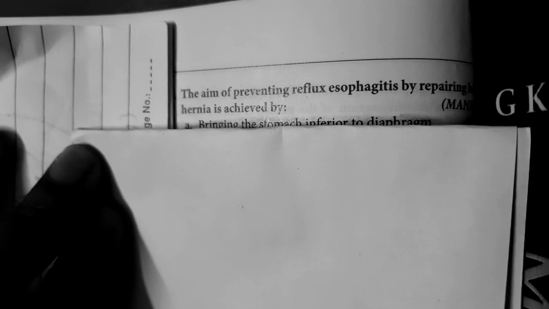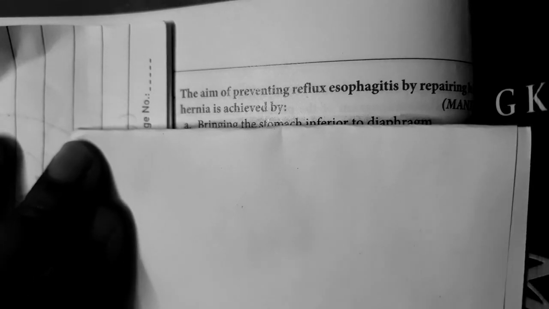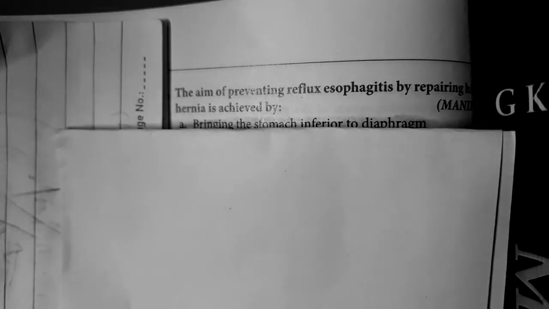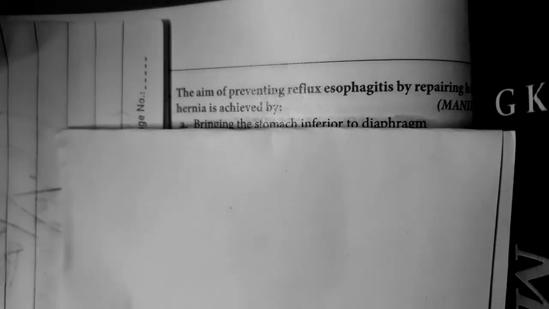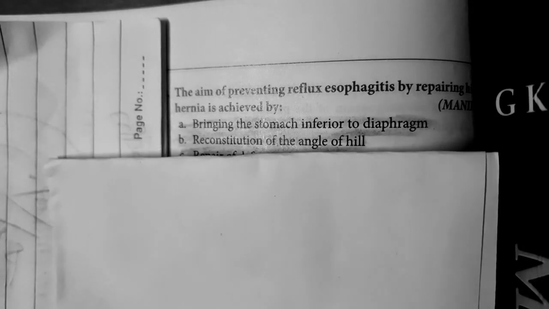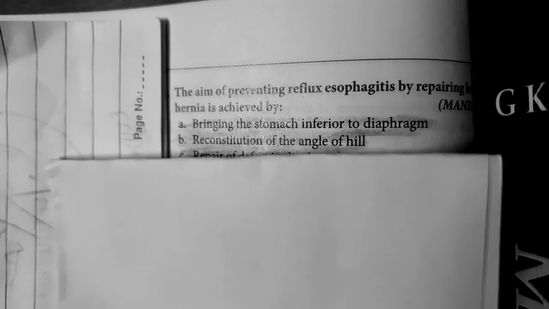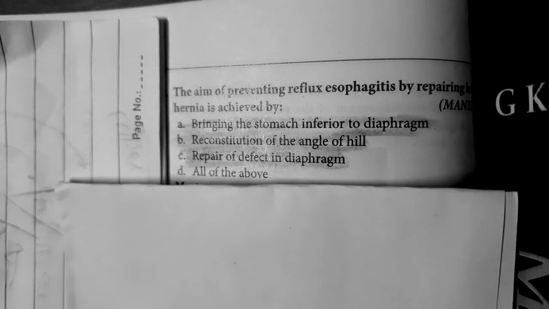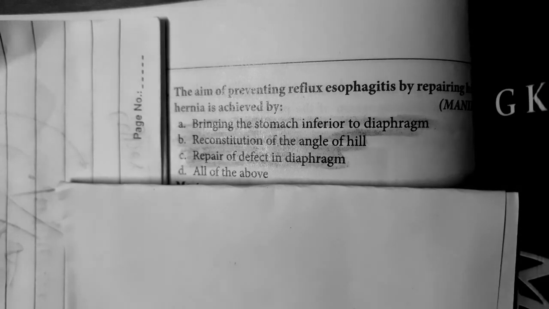So the first question is: the aim of preventing reflux esophagitis by repairing the hiatus hernia is achieved by: number 1, bringing the stomach inferior to the diaphragm. Yes. Reconstruction of the angle of His. Yes. Repair of the defect in the diaphragm. Yes. By repairing the defect in the diaphragm, reconstituting the angle of His, and bringing the stomach inferior to the diaphragm, reflux esophagitis can be prevented.